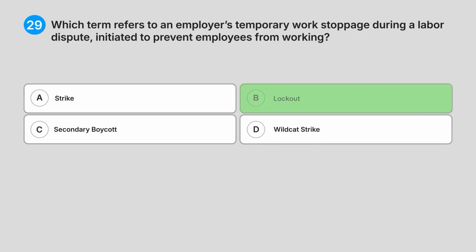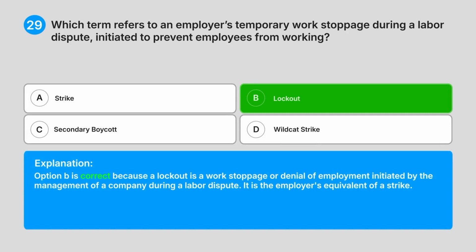Correct answer: B. Lockout. Explanation. Option B is correct because a lockout is a work stoppage or denial of employment initiated by the management of a company during a labour dispute. It is the employer's equivalent of a strike.